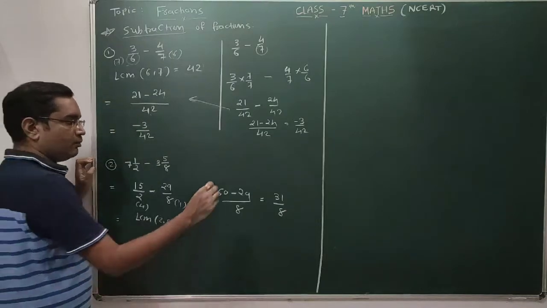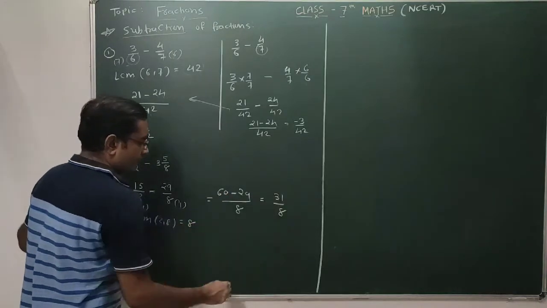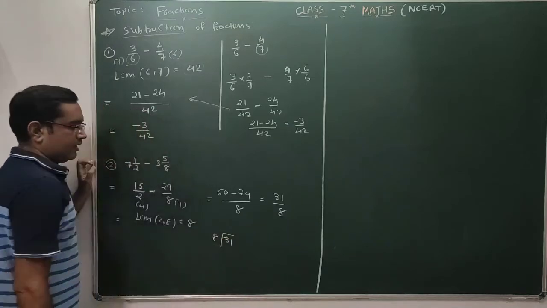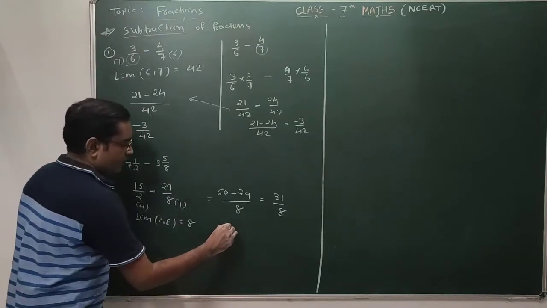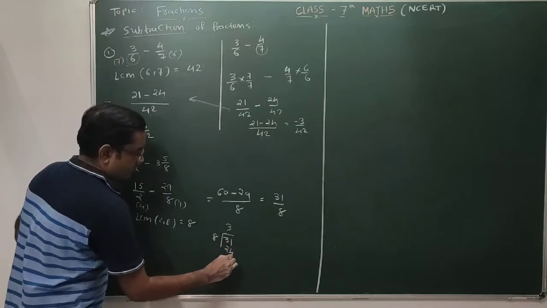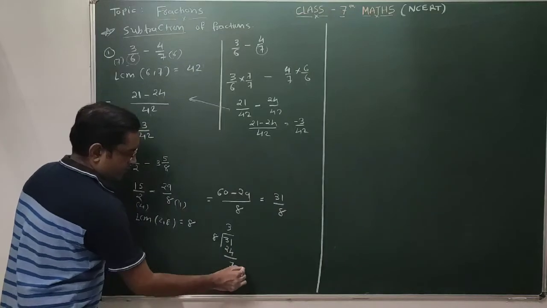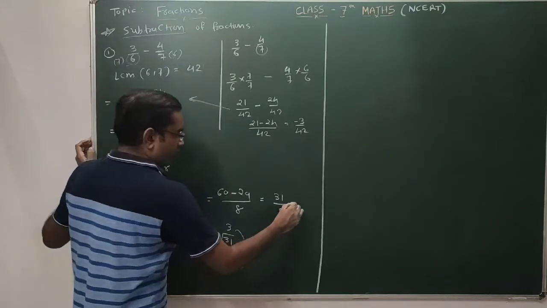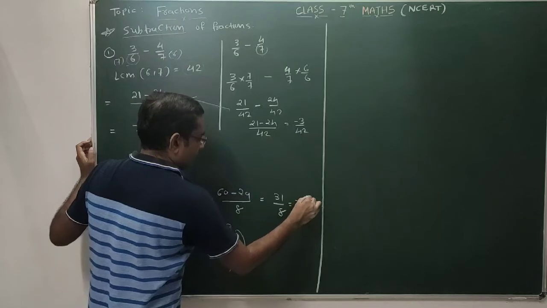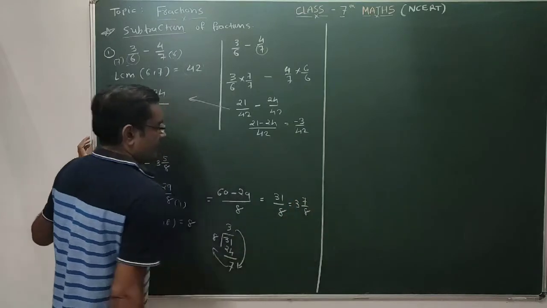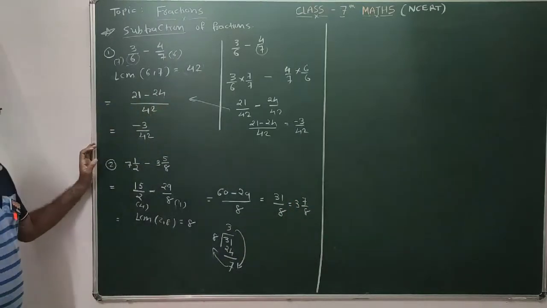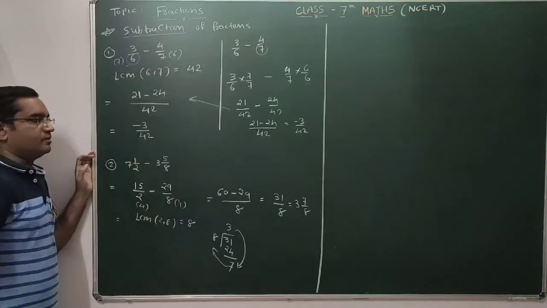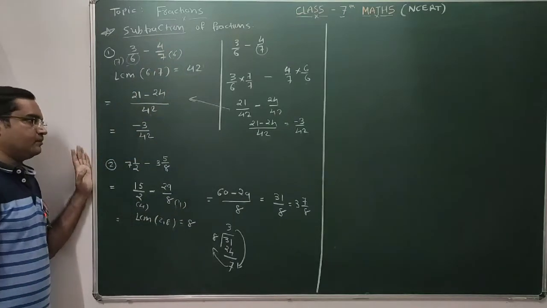31 by 8 is an improper fraction, so you have to convert it into a mixed number by division. 8 threes are 24, and the remainder is 7. It is 3 integer 7 by 8. So your answer is 3 integer 7 by 8. Clear, students? This is how you can perform subtraction of two fractions by using LCM.